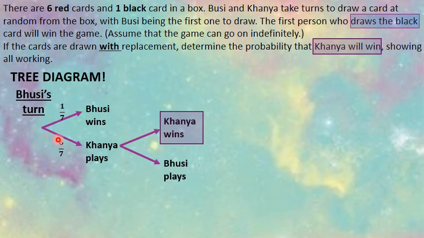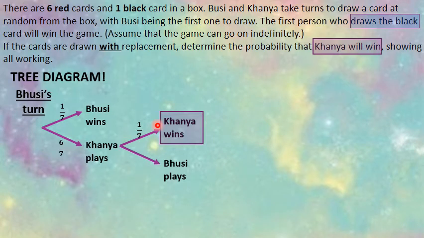So the chance that Kanya gets a chance to play is going to be 6 out of 7, because the chance of Busi losing is 6 out of 7. Right, so we've got that value on that branch. Then, because we are replacing the cards, we still have 7 cards in the bag. So the chance that Kanya will win is 1 out of 7.